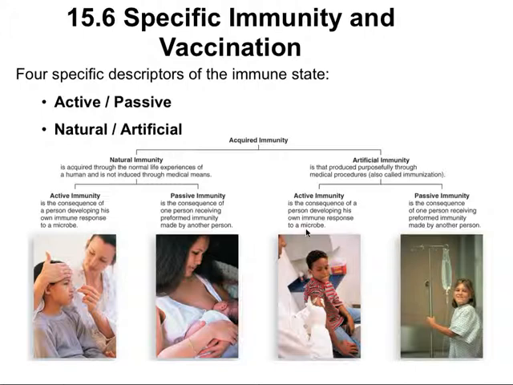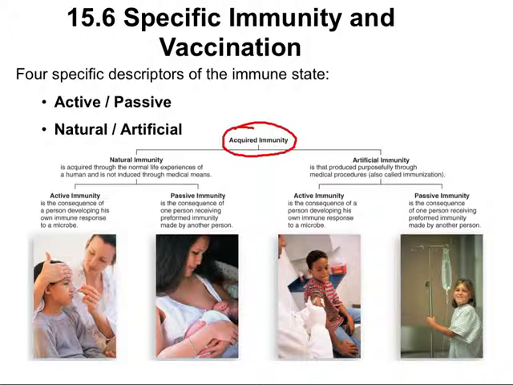This really leads to 4 different categories of immunity. Of course, each of these are acquired immunities, so they're specific immunity. Natural immunity is immunity that's acquired through the normal life experiences, and it's not induced through medicinal means. Whereas artificial immunity is immunity that's produced purposely through medical procedures, like immunization.